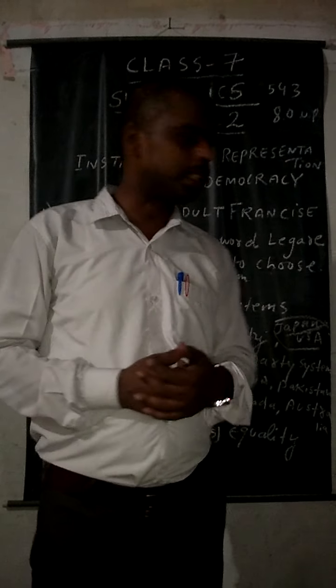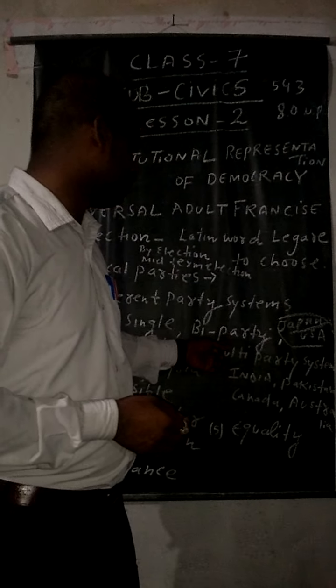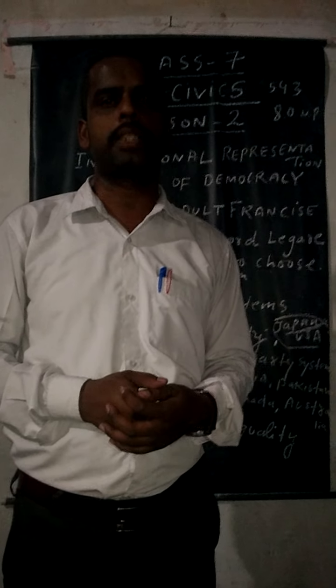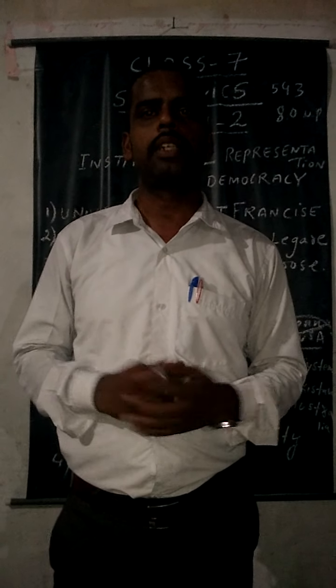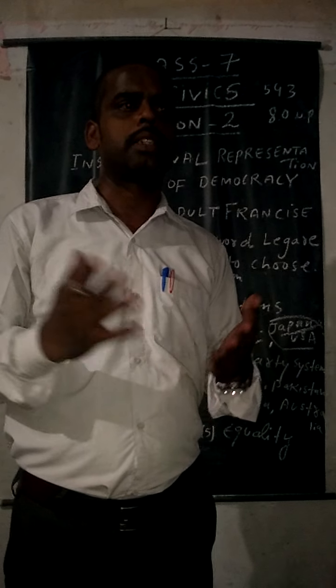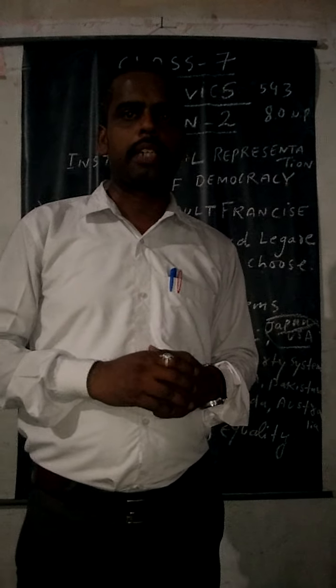The second one is the bi-party system. In the bi-party system, there are Japan and the USA. Here there are two political parties, the Republicans and the Democrats. That's why there are two political parties. And the third one is India.